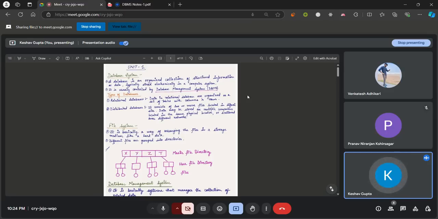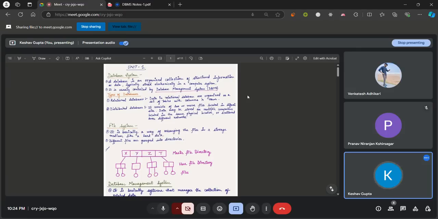So we store them in a format where we can view their relations, in the form of rows and columns in tables, and that's what a relational database does.